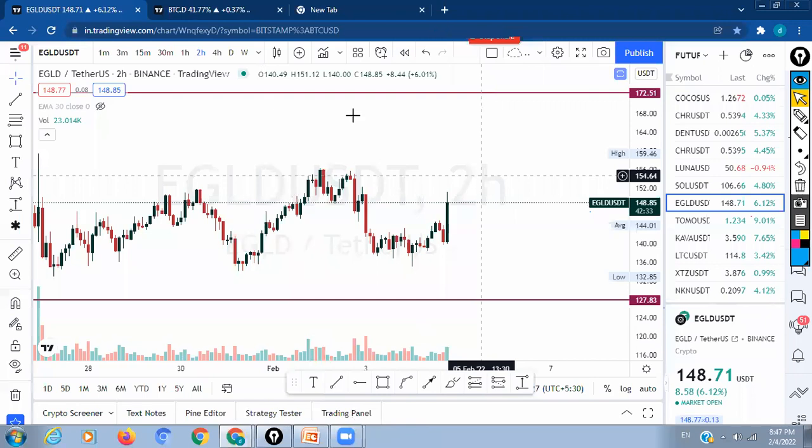Bot gridding is also there, but with bot gridding we have to place the levels, which is a little much of hard work. We have to know the levels either upside or downside. Here, just based on a simple trend line, we can take our decision, whether we have to enter, wait for the confirmation, or else leave. We will see that later. So those types of things we'll be using here.